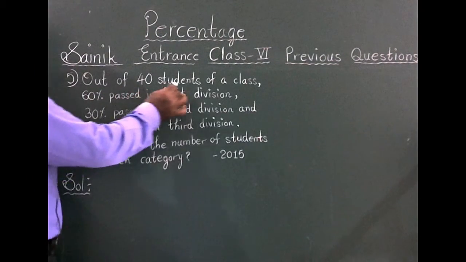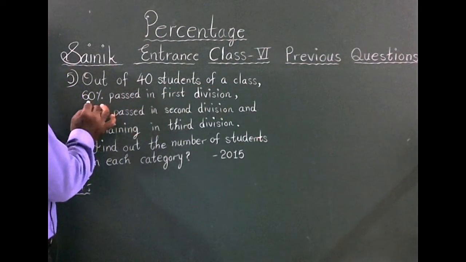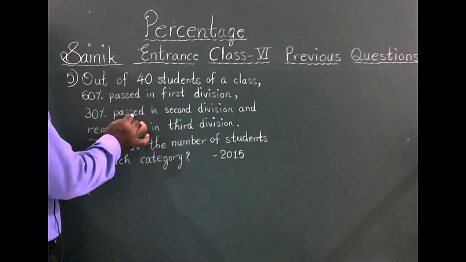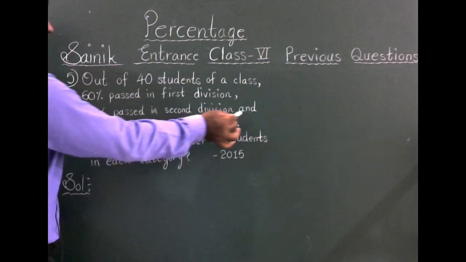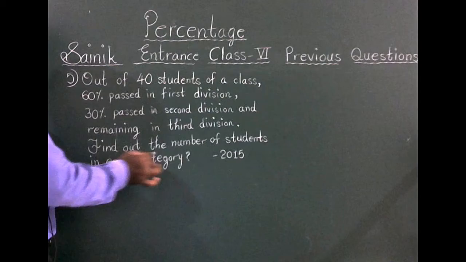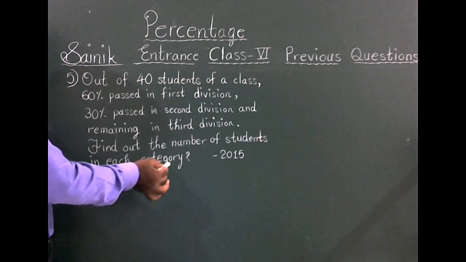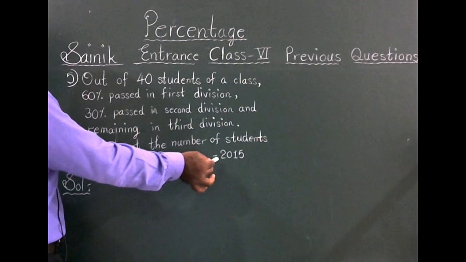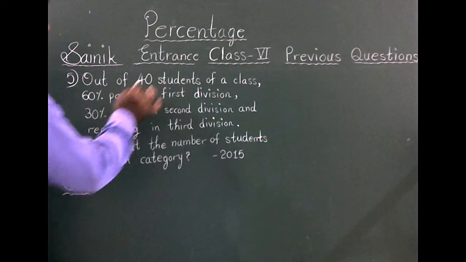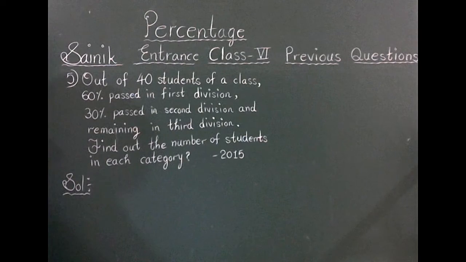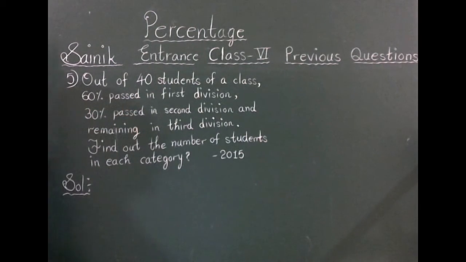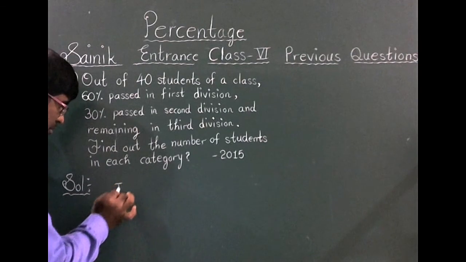Out of 40 students of a class, 60% passed in first division, 30% passed in second division, and the remaining in third division. Find out the number of students in each category. This problem was asked in the year 2015. Total number of students in a class, 40 students. How much percent passed in first division? First division.